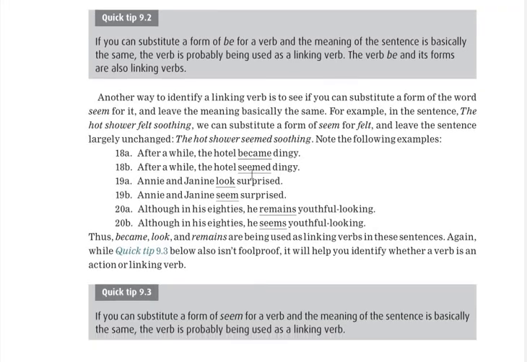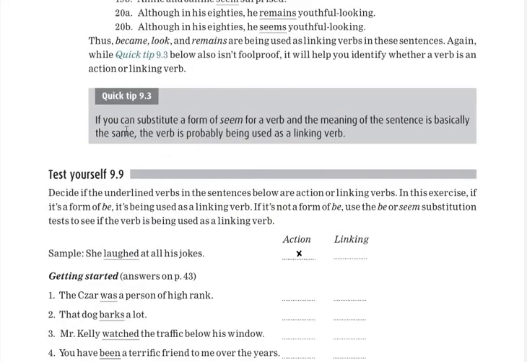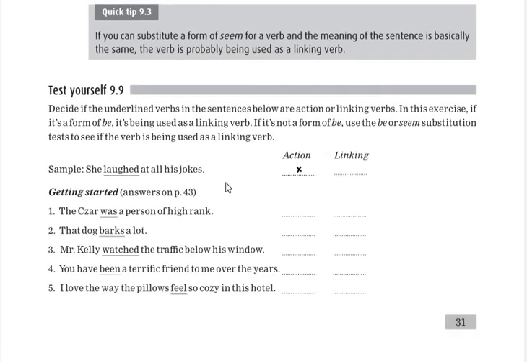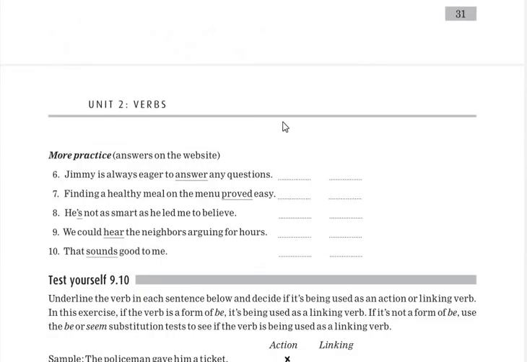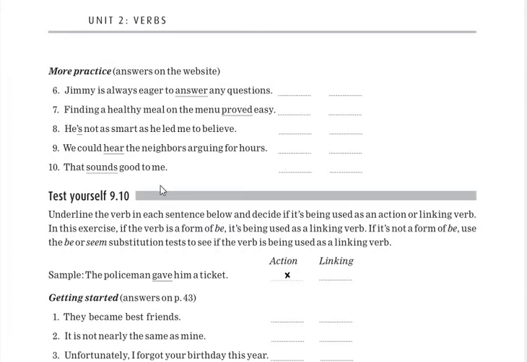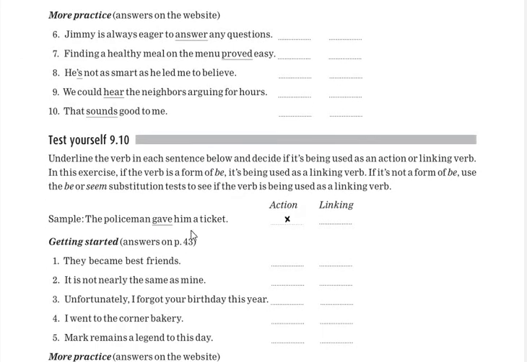So these examples are given here. And 9.3 is there. If you can substitute a form of seem for a verb, and the meaning of the sentence is basically the same, the verb is probably being used as a linking verb. This is the other tip you can easily understand, and the same exercise is there to clear this point. And 9.10 is there. Again, underline the verb in each sentence below and decide if it's being used as an action verb or a linking verb. The same rules you covered earlier, you can get benefit from those rules.